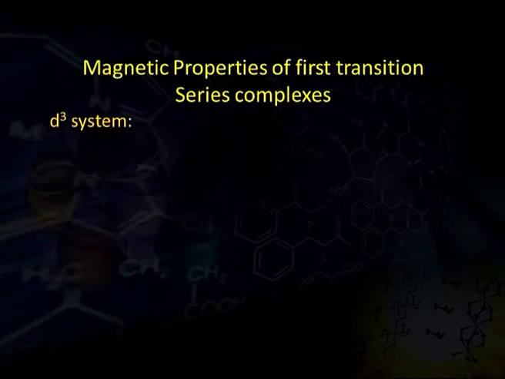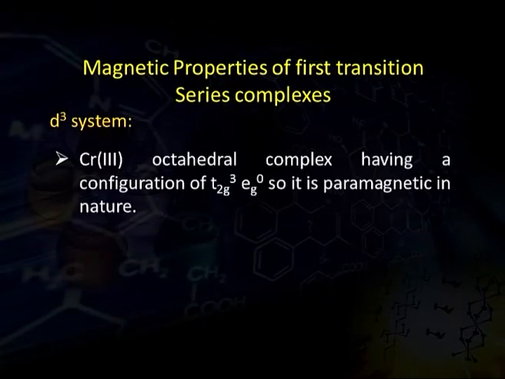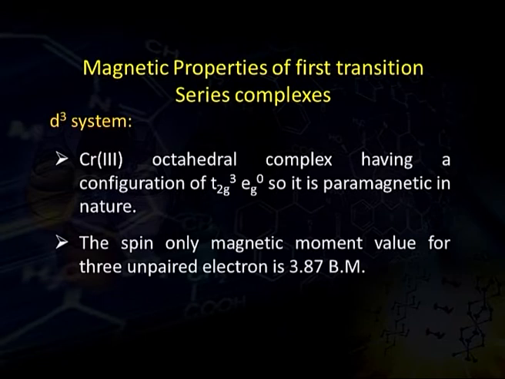Now for the d3 system, chromium 3 is an octahedral complex having a configuration of t2g3, eg0. So it is paramagnetic in nature due to the presence of 3 unpaired electrons in its t2g group. The spin only magnetic moment value for 3 unpaired electrons from the spin only formula is 3.87 Bohr magneton.